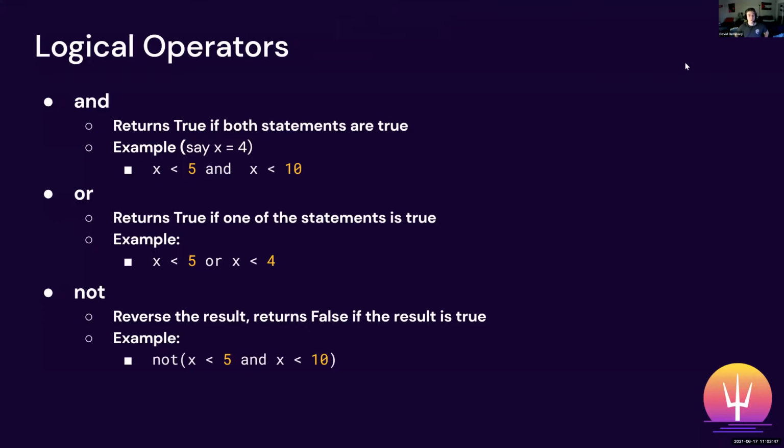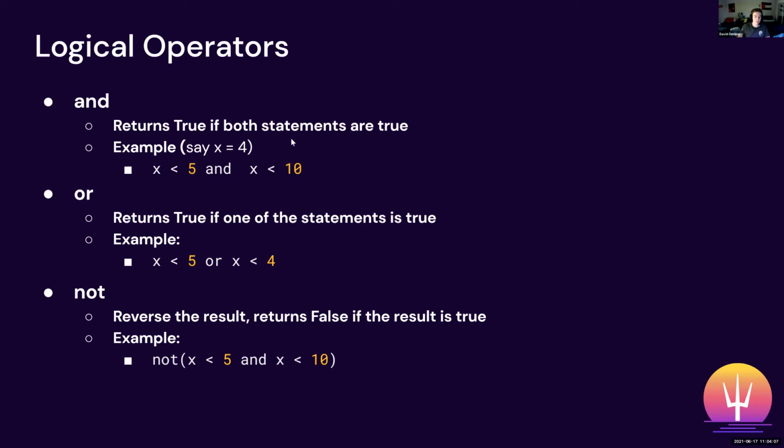I'd also like to quickly go over logical operators as well. Logical operators are important when you're comparing Boolean values specifically. And so there's 3 logical operators that are important to know. There's and, there's or, and there's not. So to quickly go over what and is, this returns true if both statements are true.